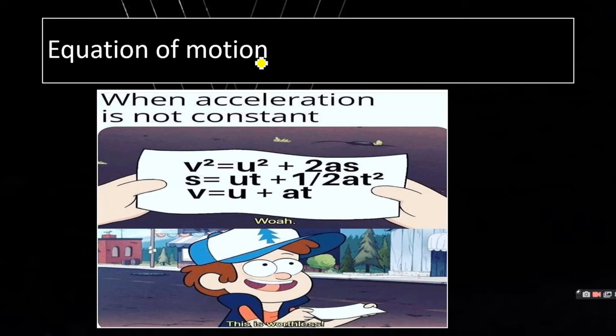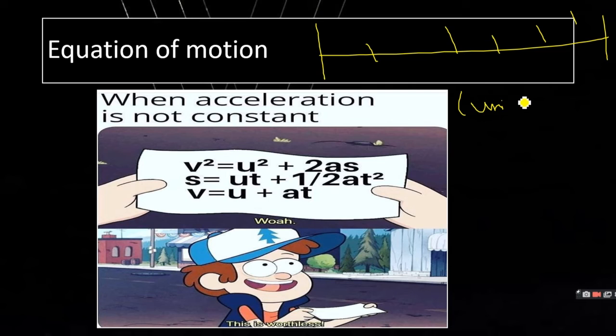Now we are about to end this chapter. If a body is moving in a straight line with a uniform acceleration, we just learned what uniform acceleration is: if the rate of change of velocity is same for a certain interval of time, then it is uniform acceleration.